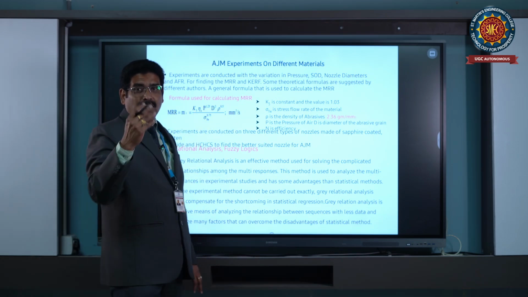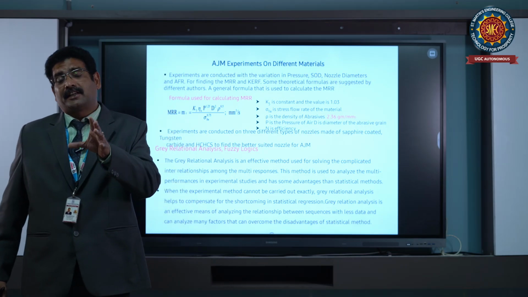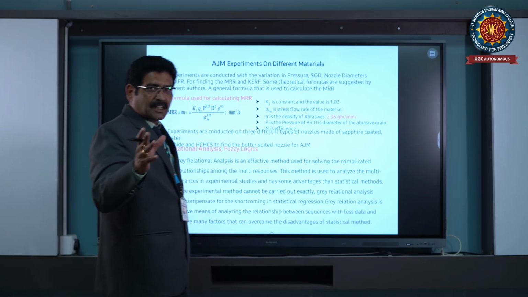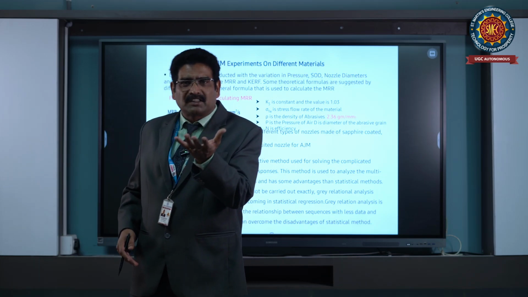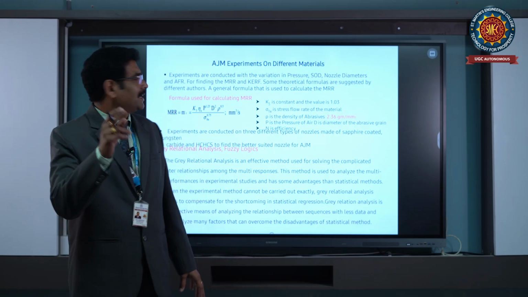Or else the other way of finding the metal removal rate, which is not a formula, it is a basic methodology, where we use the initial weight of the workpiece and the final weight of the workpiece. By measuring those two, the metal removal rate can be found.